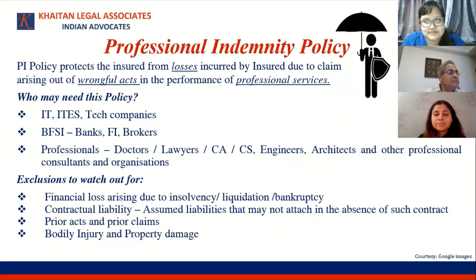Leaving that aside, a PI policy typically would pay for losses, and here losses are financial losses. With the CGL, when we were talking about bodily injury and property damage, the base trigger is bodily injury and property damage. Here the base is financial losses which are claimed from the insured by third parties for any wrongful acts while rendering their professional services.